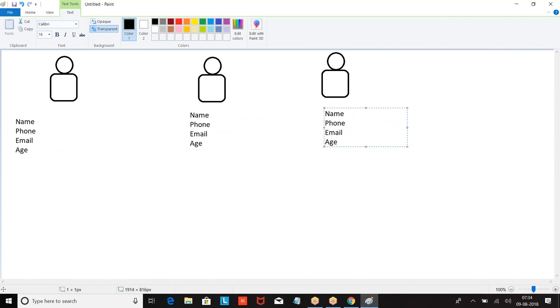Now, if you observe here, I am collecting the same information for all the people. Then why should I define it 3 times? When you are collecting the same data from 3 different people, why define it 3 times? All 3 people's name, phone, age, email. The same format of data I am taking. When you are collecting the same data, why define it multiple times?